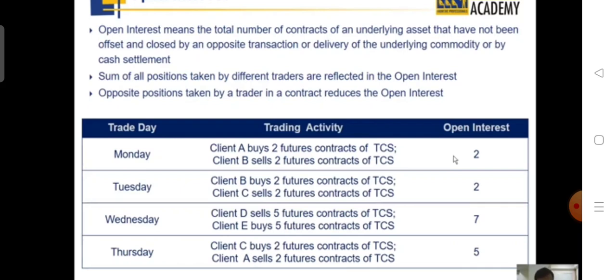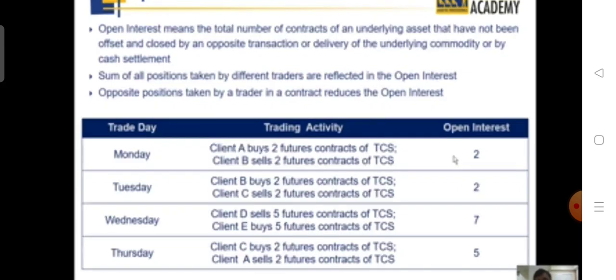in the market. Open interest means the total number of contracts of an underlying asset that has not been offset and closed by an opposite transaction, or by delivery of an underlying commodity, or by cash settlement. So that means how many contracts or transactions are open in the system to be executed, either through a delivery or cash settlement. The sum of all the positions taken by different traders is reflected in open interest. An opposite position taken by a trader in a contract reduces the open interest.